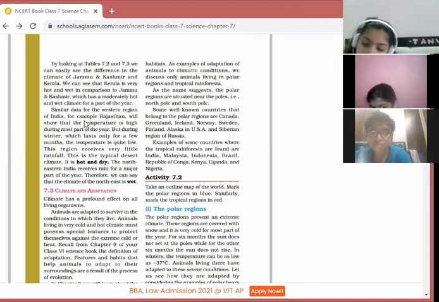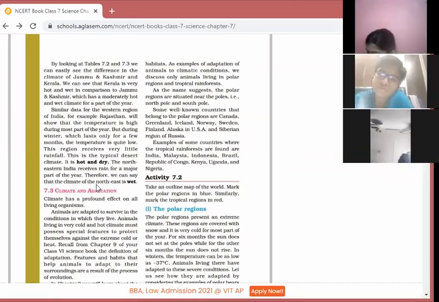And for example, if we talk about Rajasthan, what about Rajasthan? Most of the part of the year, the temperature is high and less rain. Temperature is high and less rainfall is there. So the climate of Rajasthan is hot and dry. And the climate of the northeast is wet. Children, kindly underline, this question will be there in the fill-ups or in 1 mark.